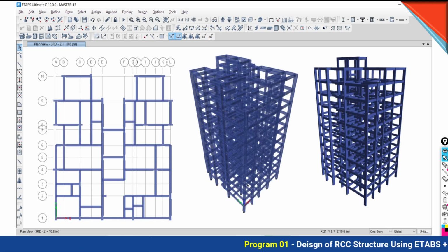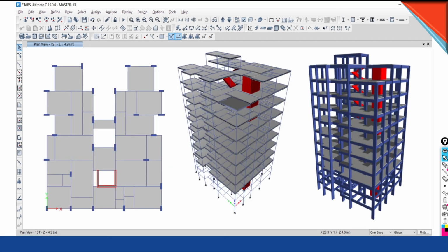Okay, one story option, similar story option, all story option, how to apply all these options to do smart modeling. Okay, how to do the staircase modeling. When you are going to talk about the staircase, the consultants are adopting three practices. Either they do the actual modeling of the staircase, sometimes they do not model the actual staircase, they just take the normal slab,